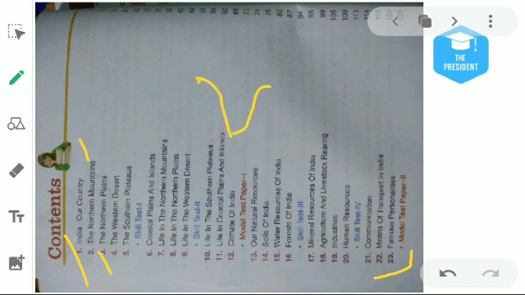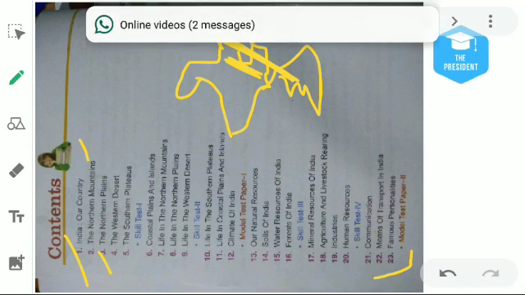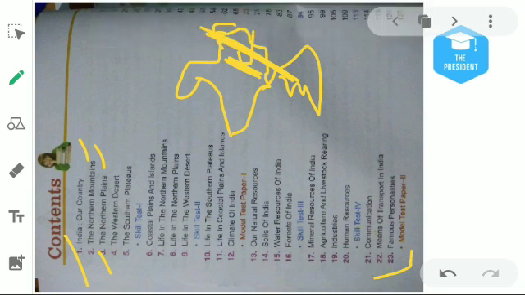Here is our country. Okay, I'm trying to draw. Let's see if I can make it. So in the northern part of India, there is a mountain range found here, which is known as the northern mountains. The northern mountains are the Trans-Himalayan range and the Himalayan range. Then in the south of this northern mountain, here is a plain known as the northern plains. We will learn about the northern plains in chapter number 3.